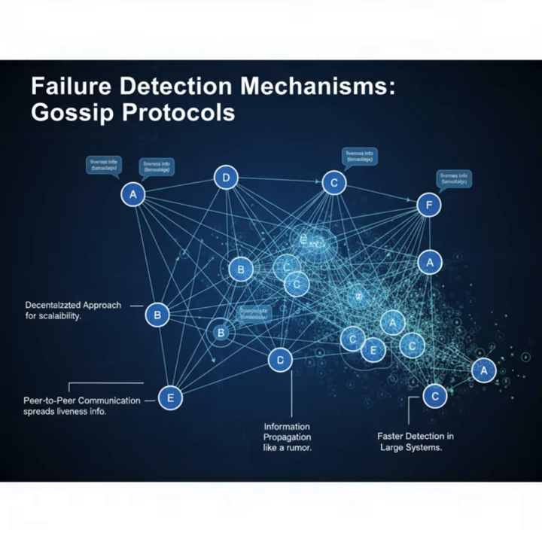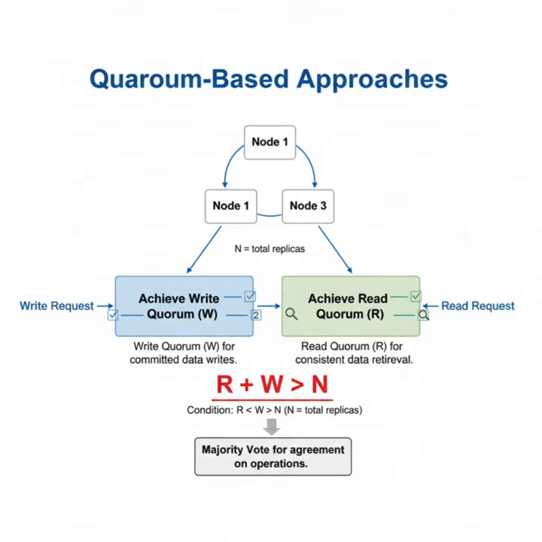This gossip information, including timestamps of when nodes were last seen alive, propagates throughout the network like a rumor. If a node consistently hears that another node hasn't been seen alive by its peers for a certain duration, it can infer a failure. This peer-to-peer communication ensures faster detection in large systems and is highly resilient to individual node failures. Beyond just detecting failures, distributed systems need mechanisms to ensure data consistency and availability even when nodes are down.